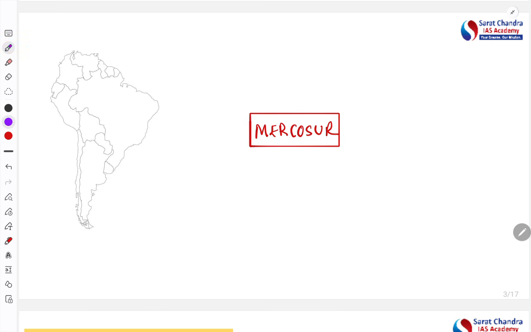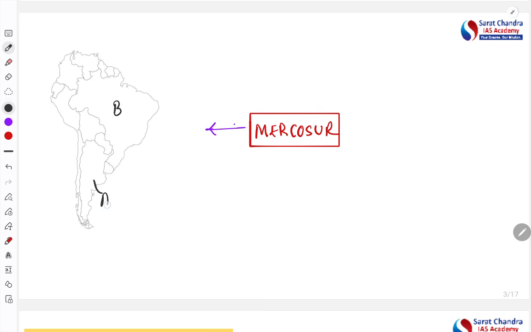Okay. Now, first thing we need to know is that Mercosur is the union of different countries, right? So from this map, you must have identified that this is the trade union and the trade organization between the South American countries. Which are the members of this organization? Remember, Brazil is one of the member.